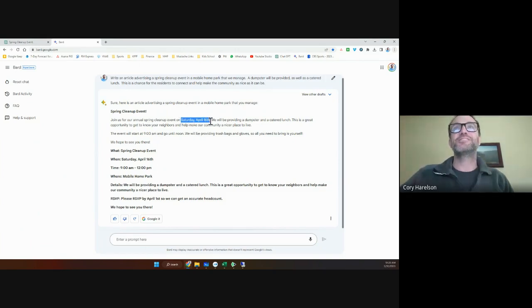It just took a guess at the date. I never told it a date. So you've got to read it carefully. We will be providing a dumpster and a catered lunch. This is a great opportunity to get to know your neighbors and help make our community a nicer place.